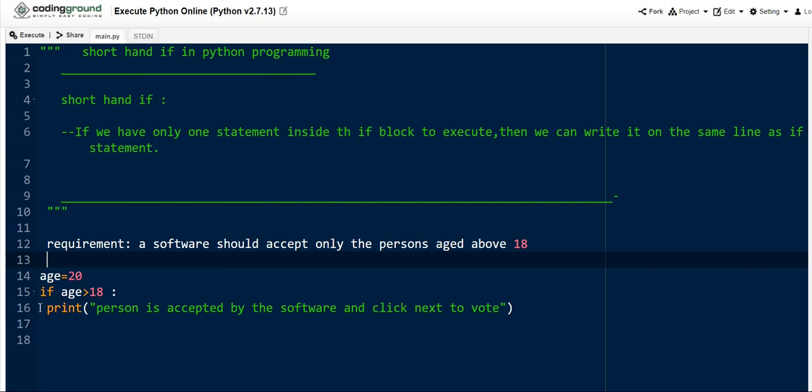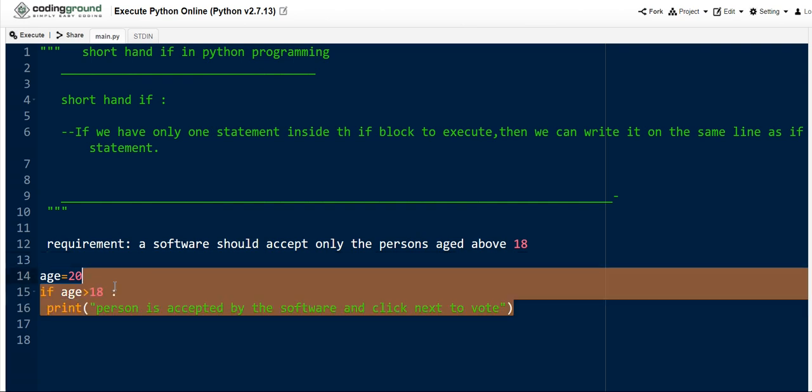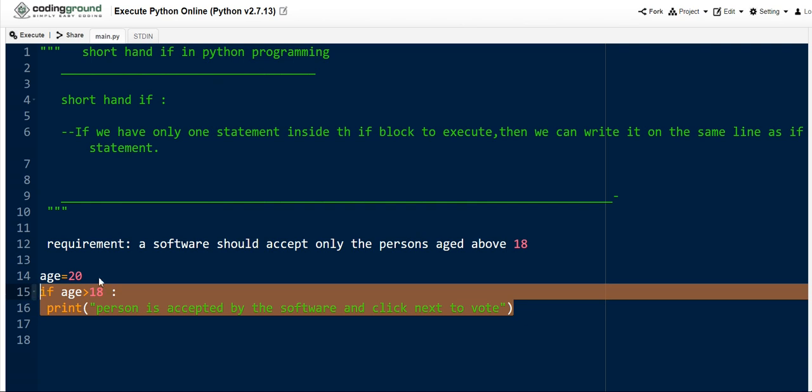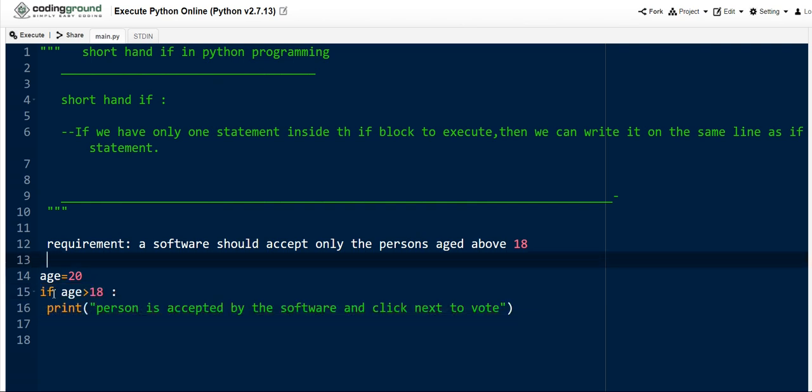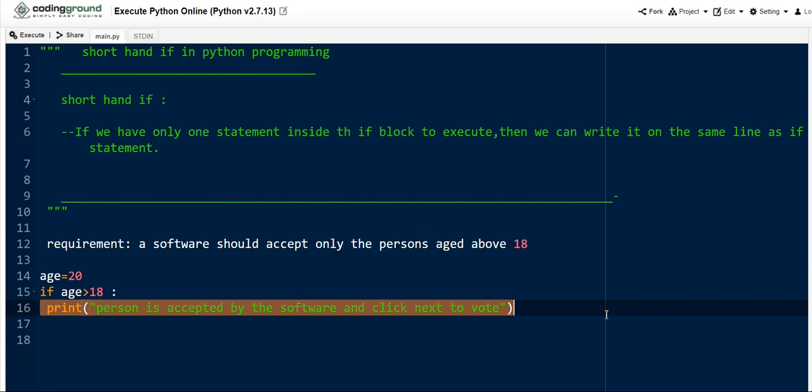Age is equal to 20, if age is greater than 18. So if this condition is true, the print statement will be executed: print person is accepted by the software and click next to vote. We have written logic like this in software development. Here the if block contains only a single statement, that is the print statement.